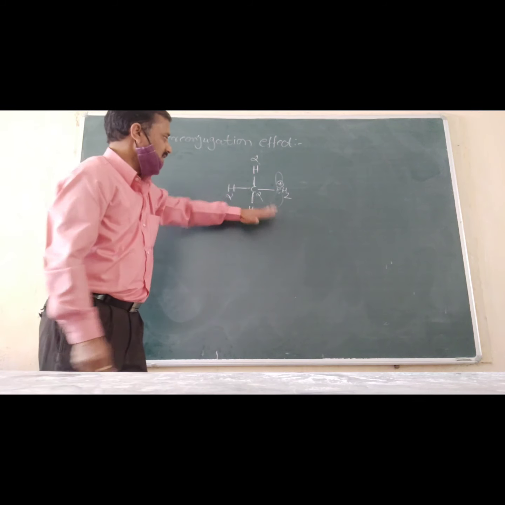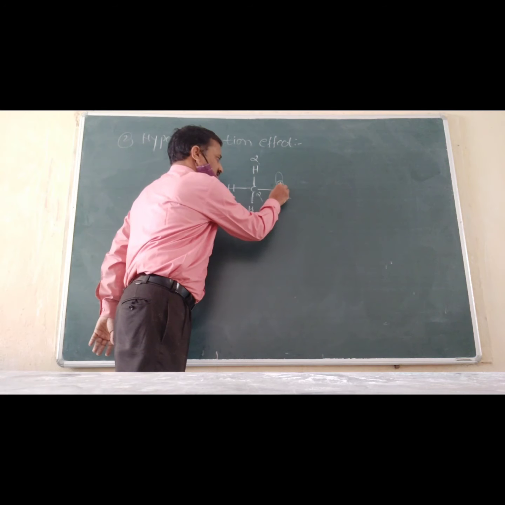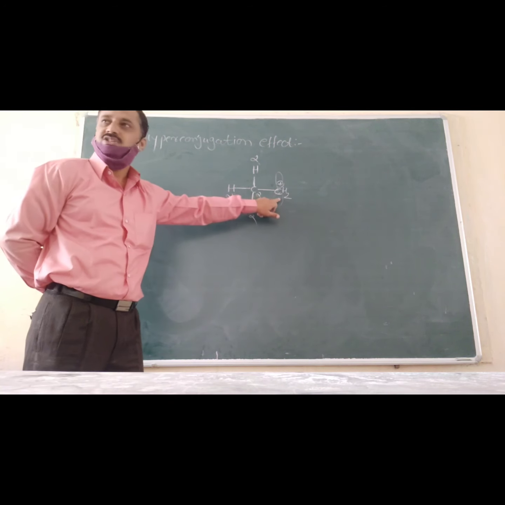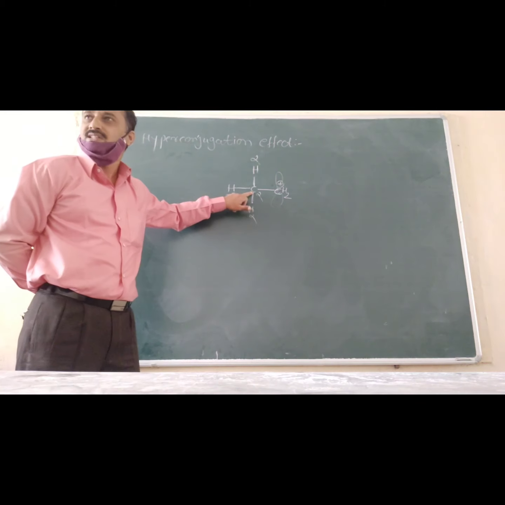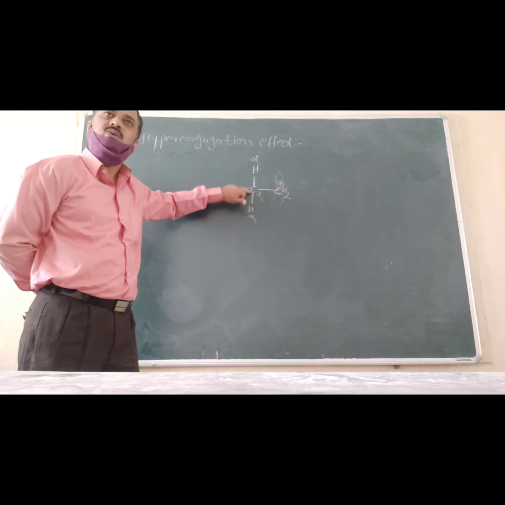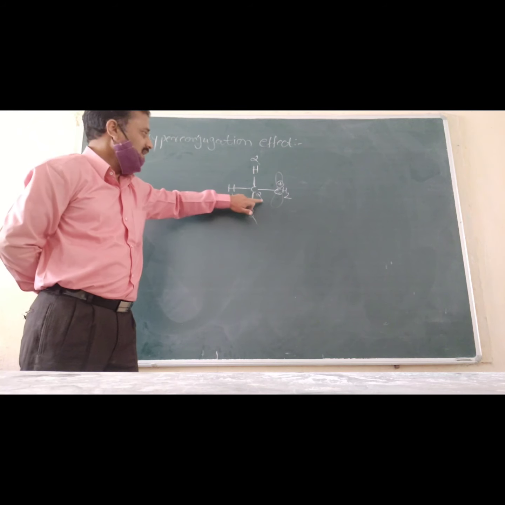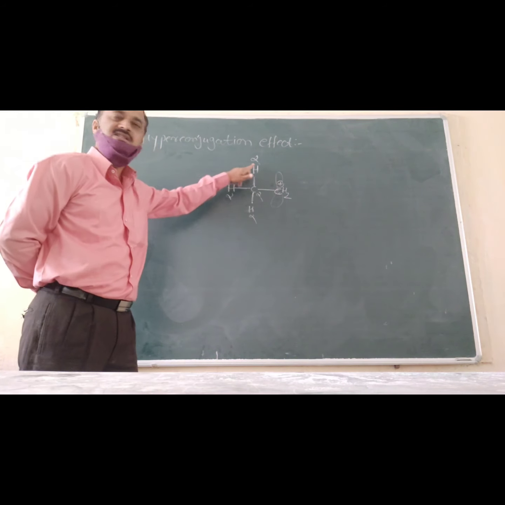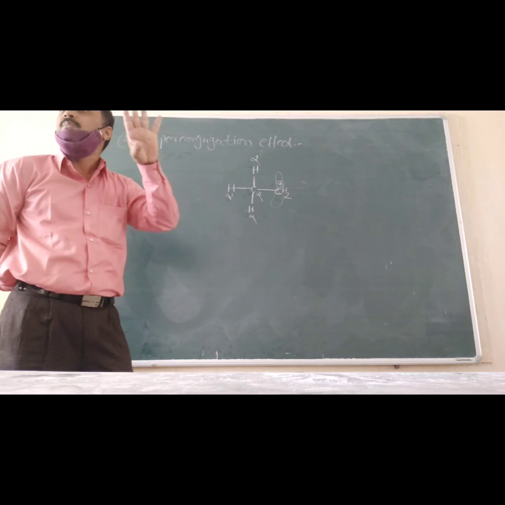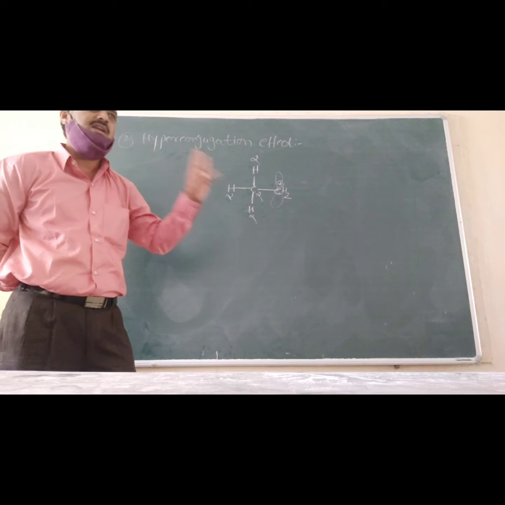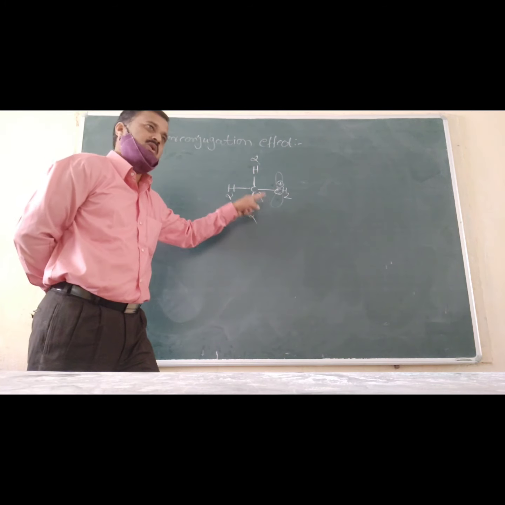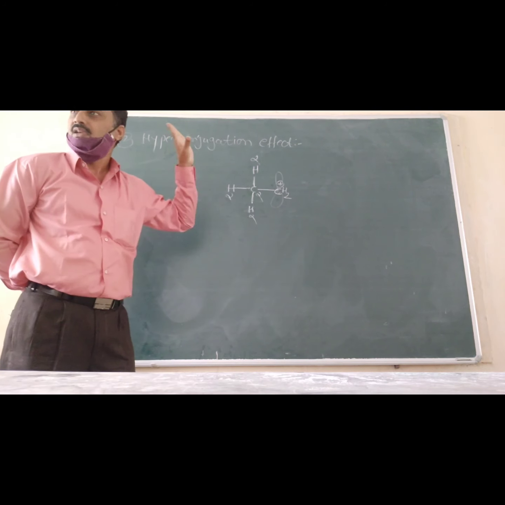See, this is the ethyl carbocation, CH3CH2+. This carbon is known as the alpha carbon atom, and the hydrogens present on the alpha carbon atom are known as alpha hydrogens. In this carbocation, how many alpha hydrogens are there? 1, 2 and 3, so there are 3 alpha hydrogens. Therefore, this carbocation undergoes the hyperconjugation effect.